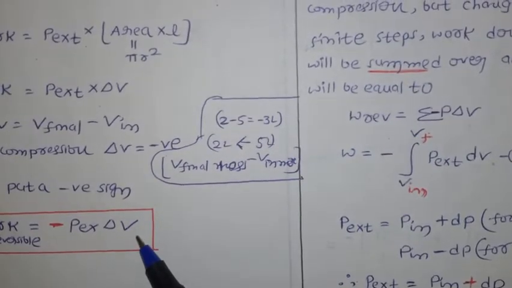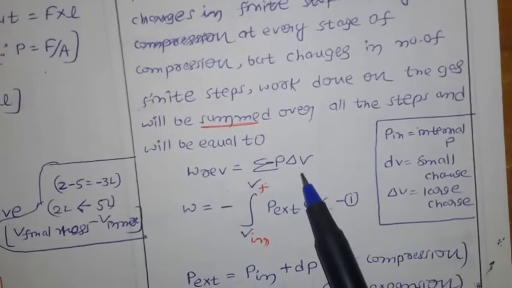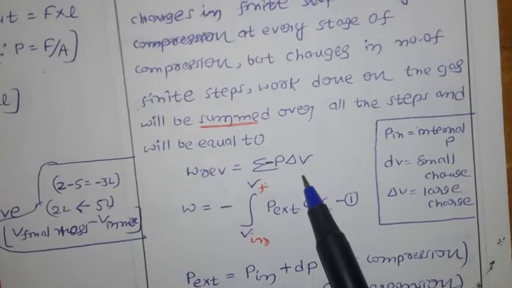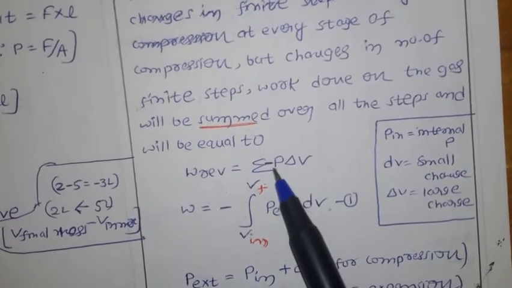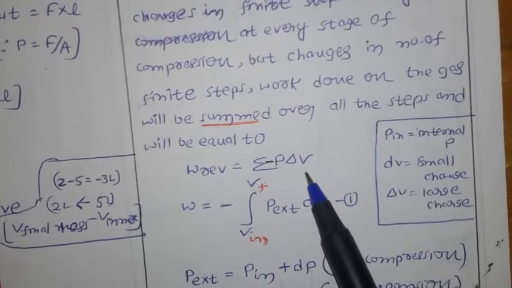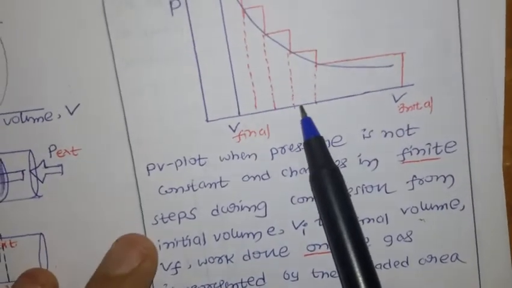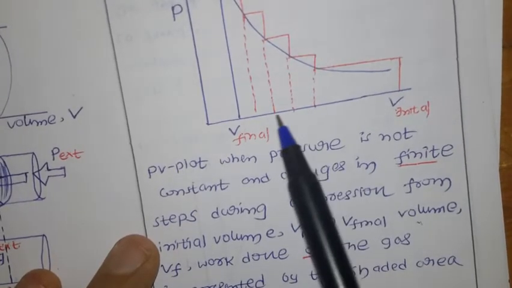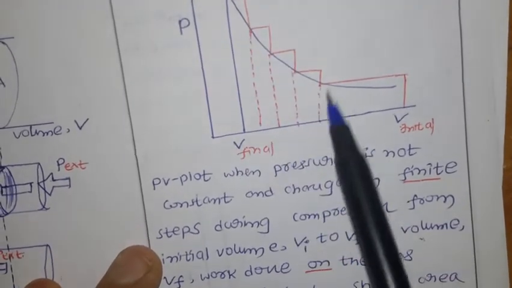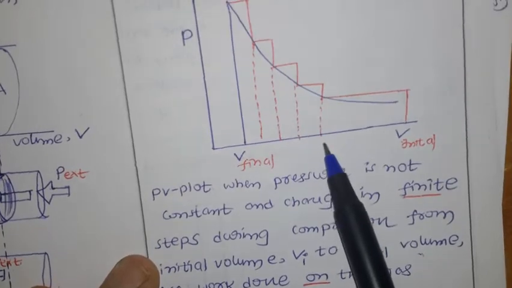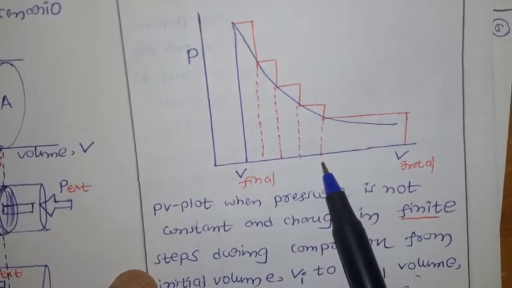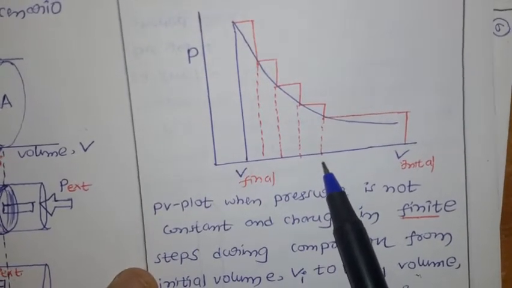So this is only for a single step. But here we are doing those steps so many times. So for the total work done, you have to go for the summation of work. For example, in a single step I have done 3 joules of work, here 4 joules, 5 joules. For my total work, you have to add all that together. So if you go for the summation, you are going to get the total work done on the system.